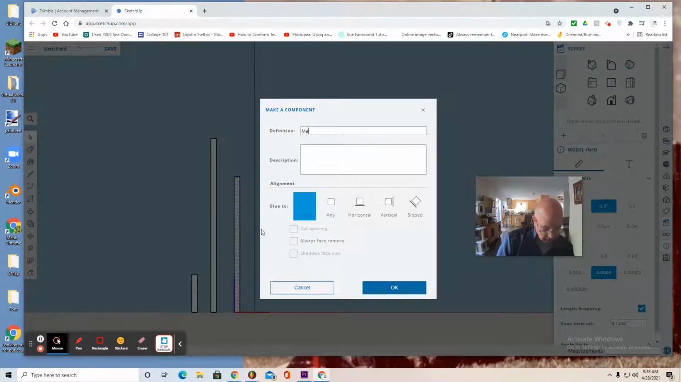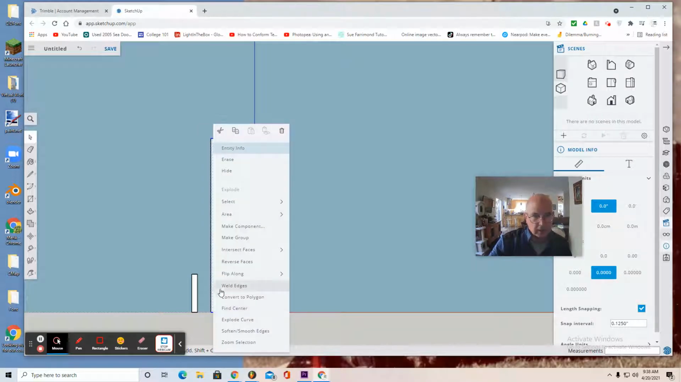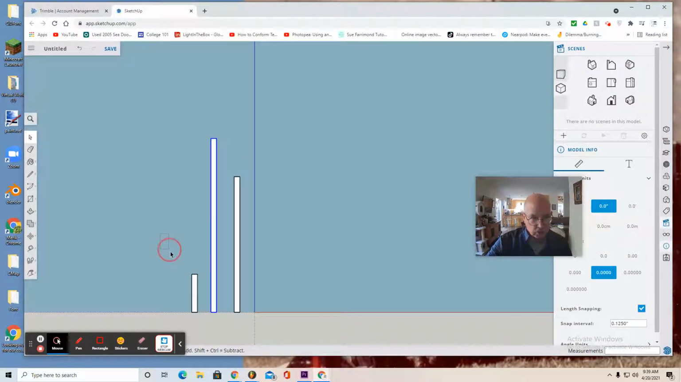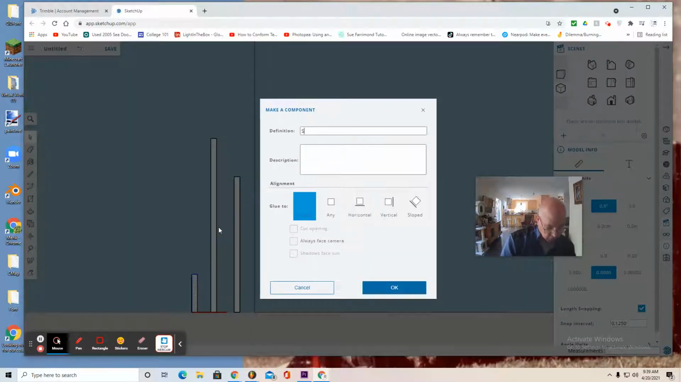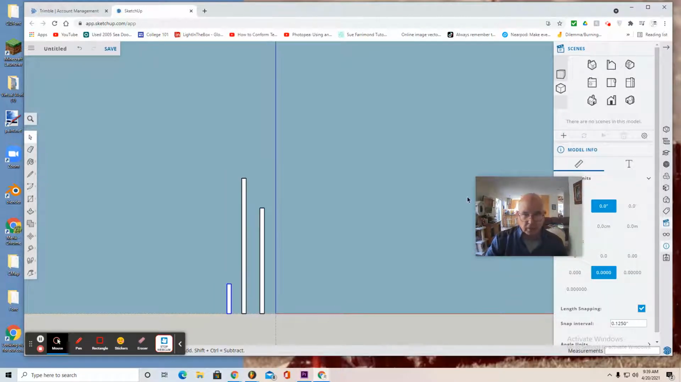So select it with the marquee tool, right click on it, and make it a component. It's called main pole. Select any boxes we've done before and select OK. Now it's its own component. Use the select tool to make a marquee around the long pole. Right click, make component, call it long pole, select any, OK. And finally use the select tool to select the short pole, right click, make component, short pole, any, OK.